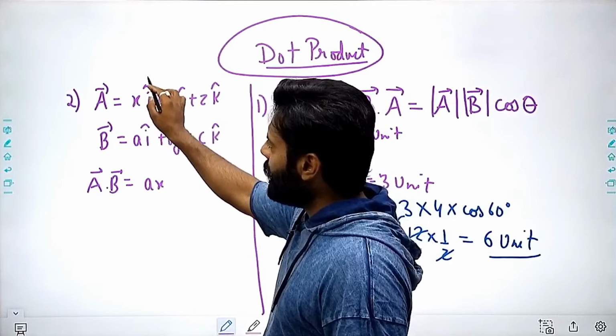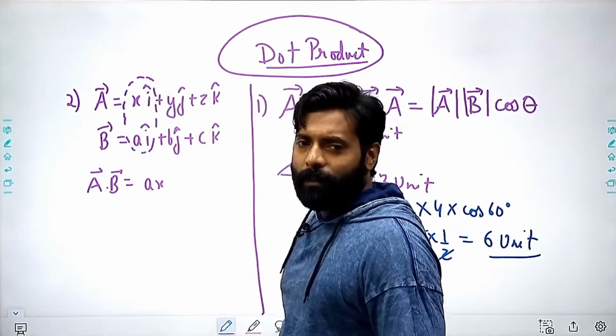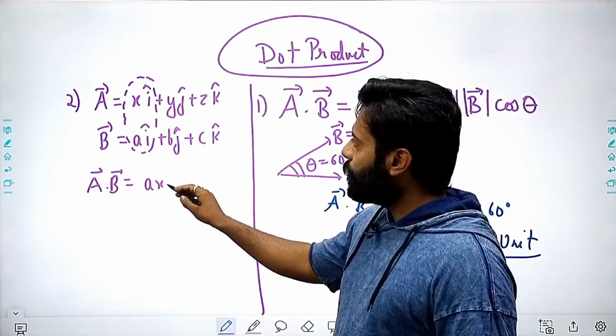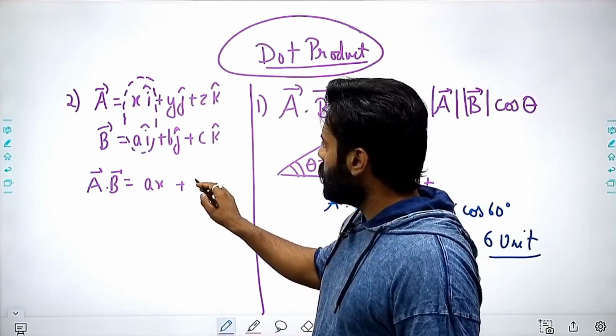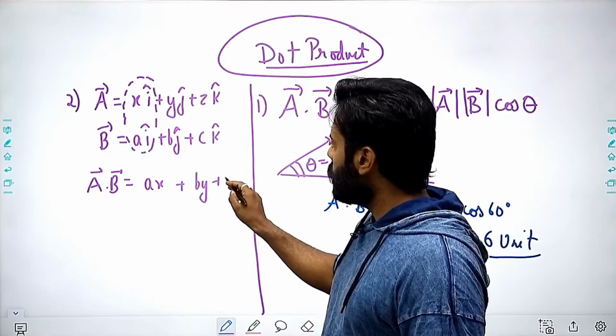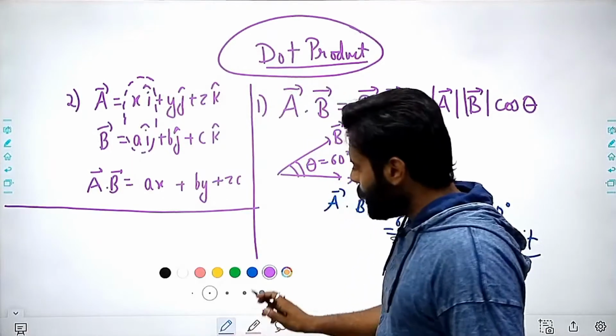You can easily multiply these numbers only. Okay, this is the simplest multiplication.